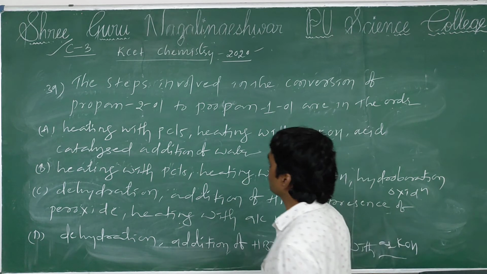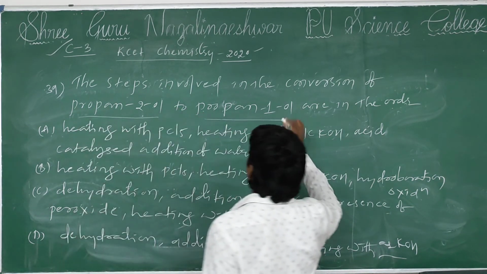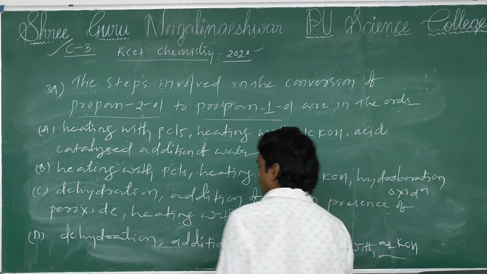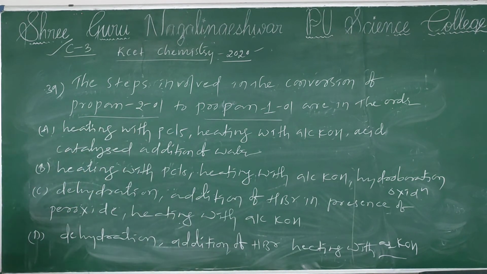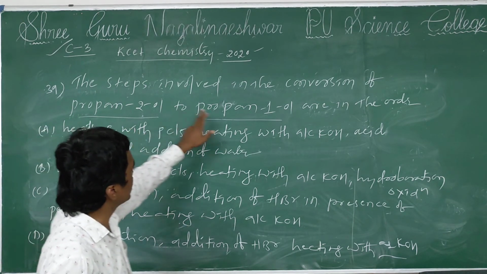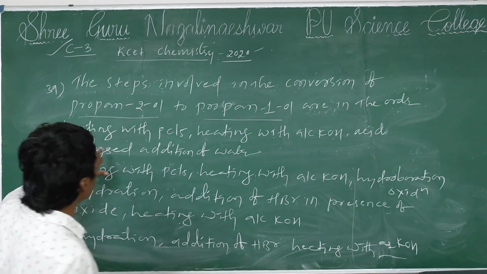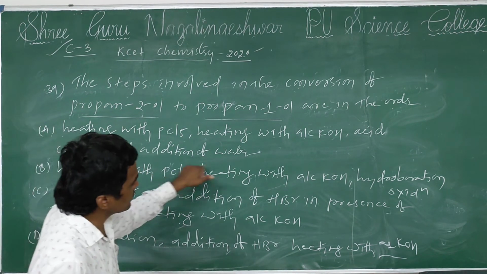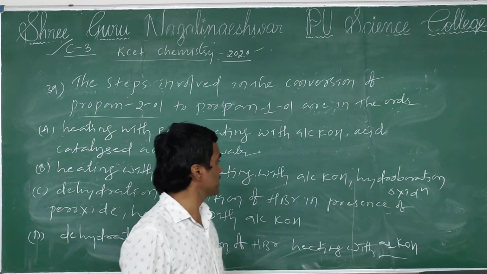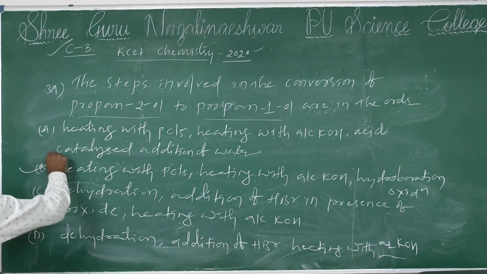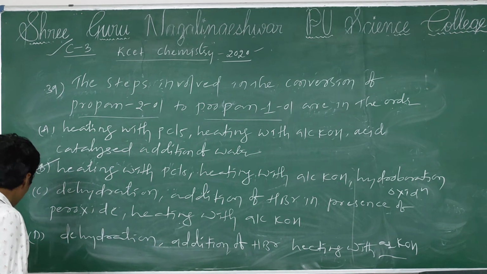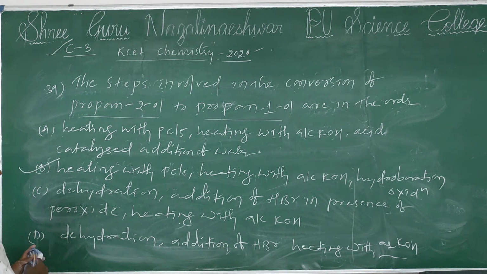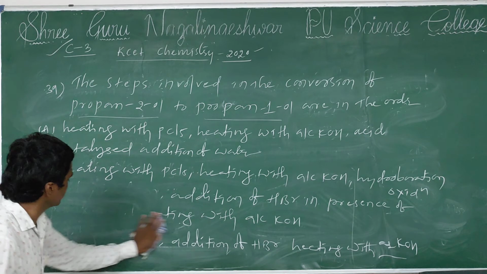How can you convert propan-2-ol to propan-1-ol? It's a simple question. First of all, heating with PCl5, heating with alcoholic KOH, and acid catalyzed addition of water does not give it. Heating with PCl5, heating with alcoholic KOH, and then hydroboration oxidation reaction will give it, option B. Why? Because we discuss now this one. So these two options I am rubbing.